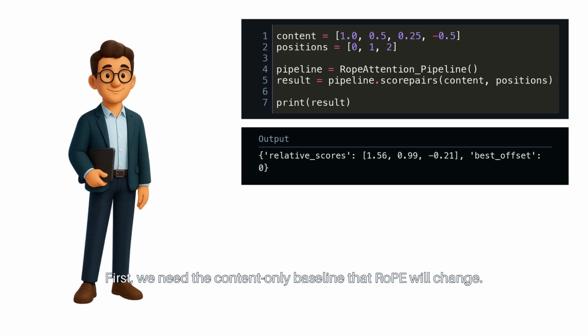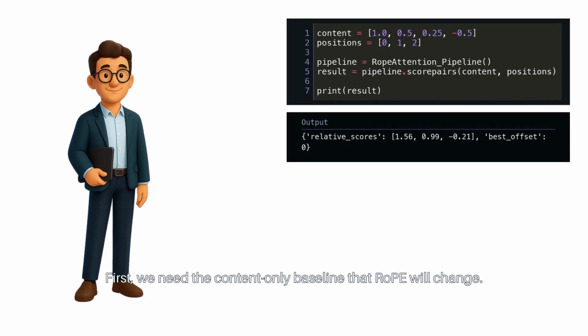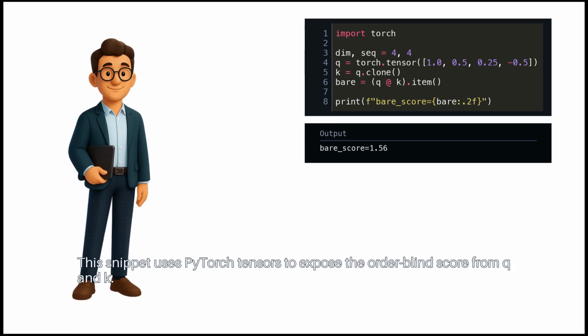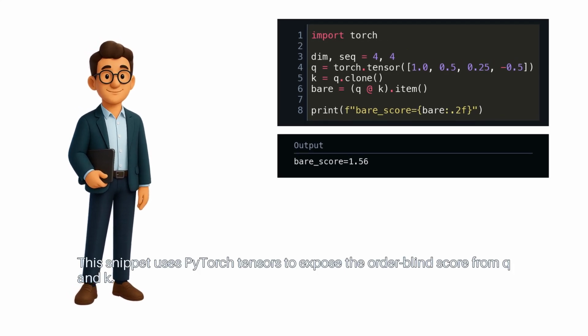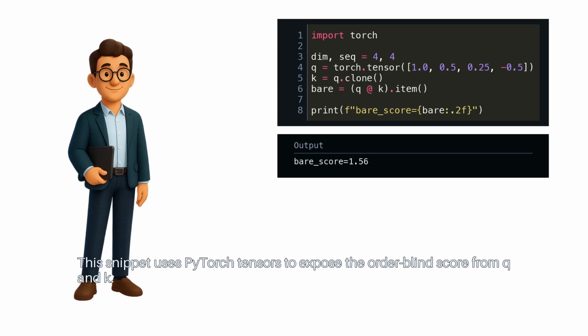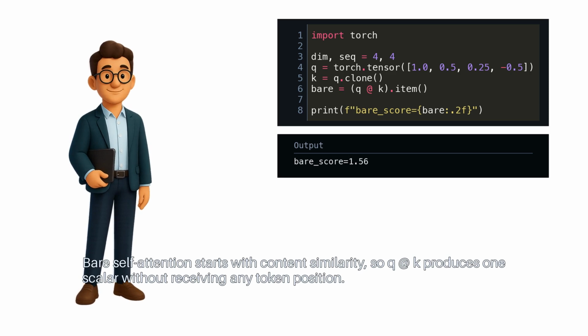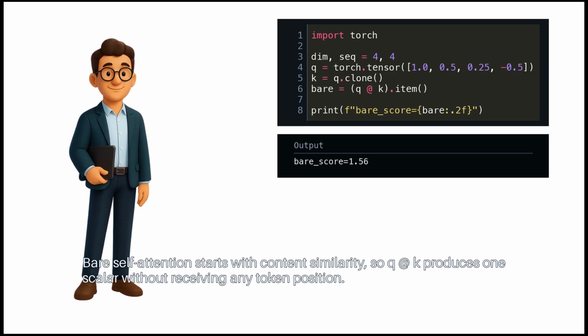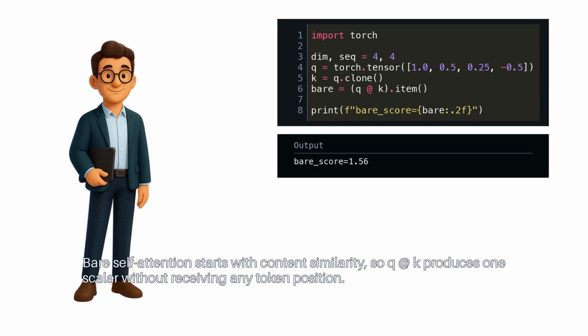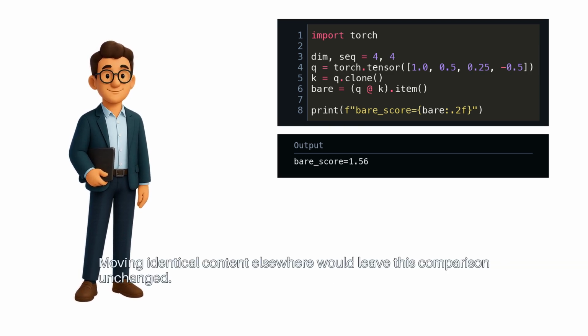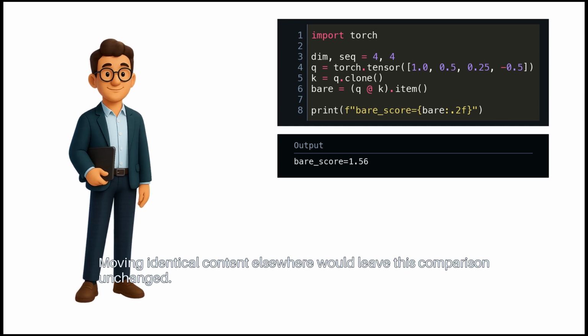First, we need the content-only baseline that RoPE will change. This snippet uses PyTorch tensors to expose the order-blind score from Q and K. Bare self-attention starts with content similarity, so Q at K produces one scalar without receiving any token position. Moving identical content elsewhere would leave this comparison unchanged.